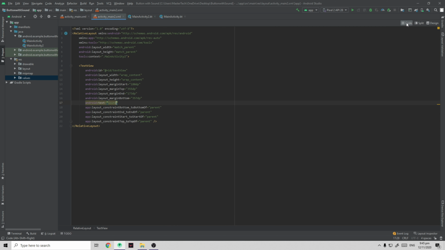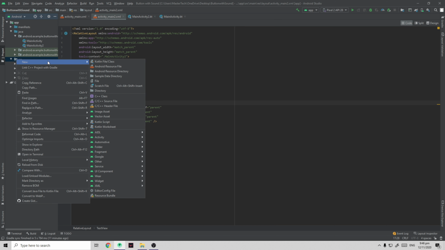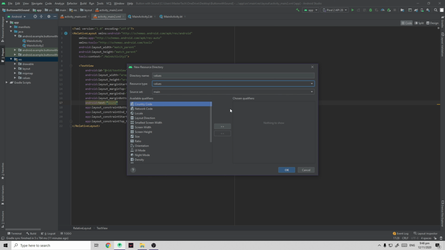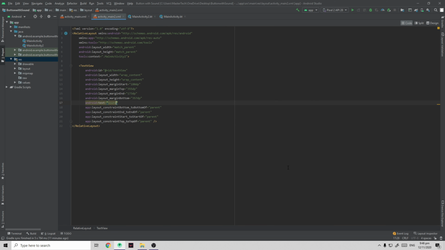Before we go to the main coding, let's create a new raw folder. In this folder, we are going to put our audio file. As you can see, there is no raw folder. Right-click res, New, Android Resource Directory, and this will appear. Click on the resource type and choose raw, and click on OK. Now you can see the raw folder that we created a moment ago.